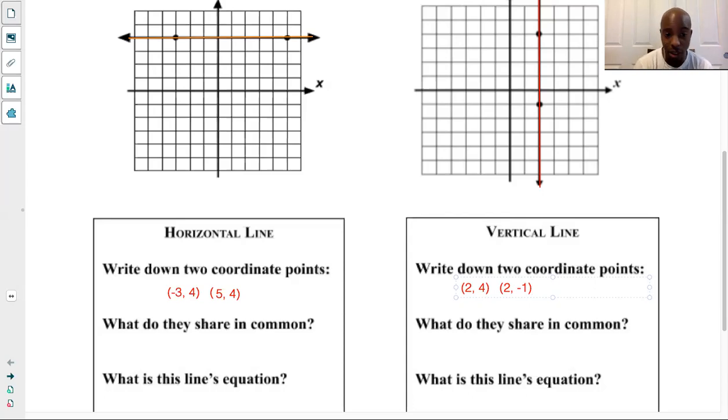When you look at these 2 points, let's start with the horizontal line. When you look at those 2 points, what do they share in common? What do they have in common? Both of them have this 4 in common.